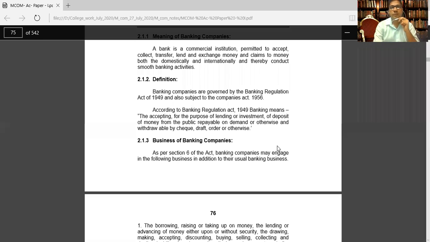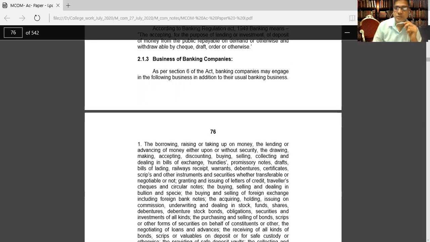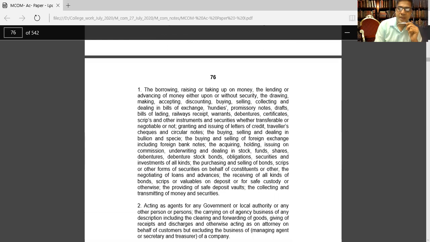Now, business of banking company is very important. Whatever kind of business they are doing, as per Section 6 of the Act, a banking company may engage in the following business in addition to their usual banking business. Generally, banks do borrowing, raising, taking up money, lending or advancing money either upon or without security, or drawing, making, accepting, discounting, buying, selling, collecting and dealing.